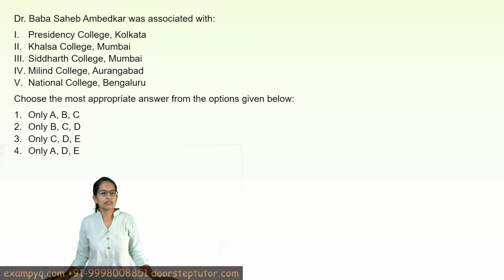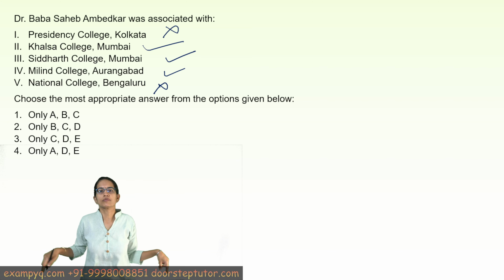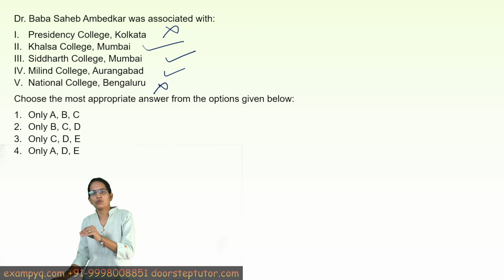He was associated with which of the following organizations? Now, Dr. B.R. Ambedkar was a social reformer. He fought for Dalit rights. He was one of the founding fathers of the Constitution of India. He was also the Minister of Law and Justice. But among this, he had an important role to play with some of the colleges. What were those? Khalsa College, Mumbai, Siddharth College, Mumbai, and Milind College, Aurangabad. Not related to Kolkata, not related to Bangalore. His main area of work was mainly Maharashtra. And even if you know that, this is what you can attempt, right?